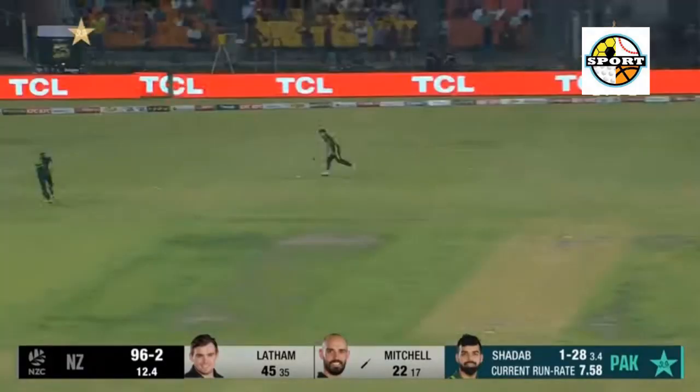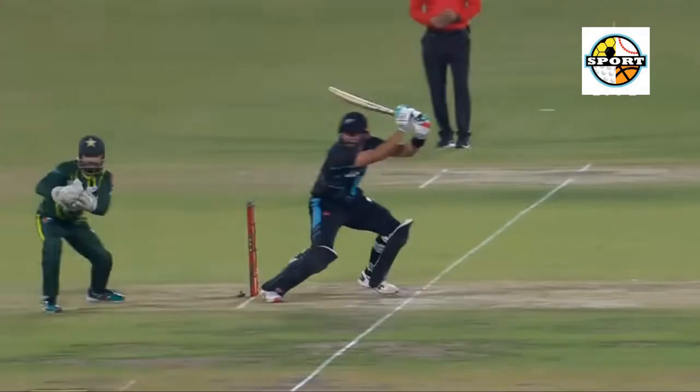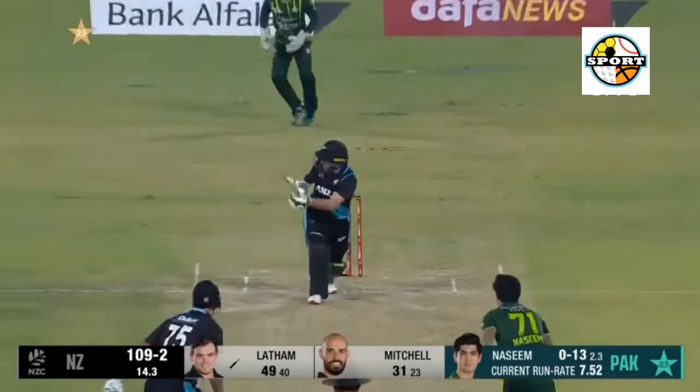18.2, Matt Henry to Faheem Ashraf, 6, and that goes over the dangling fielder at deep mid. Pakistan's game to lose now. Was banged in short, slower. Faheem Ashraf sits deep in his crease and powers it over deep mid.